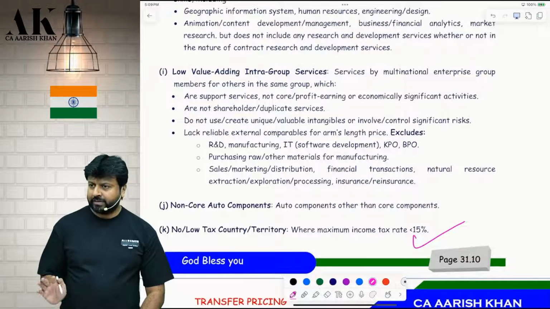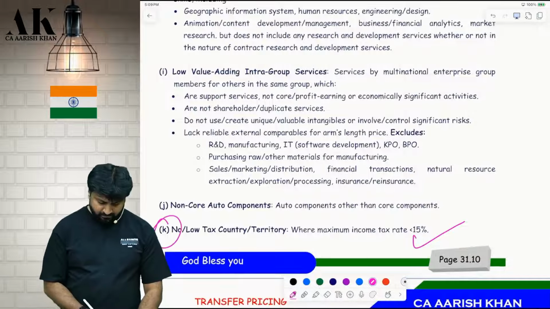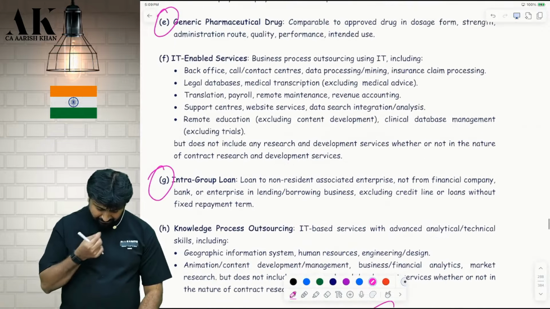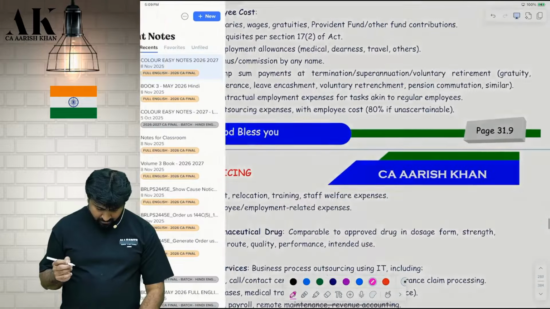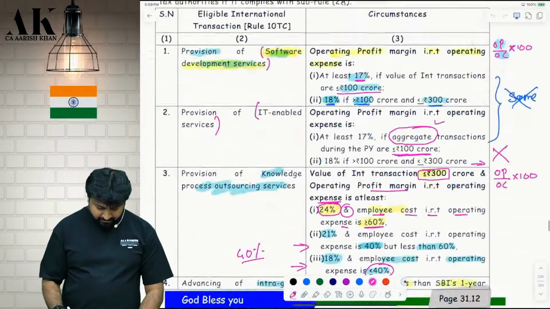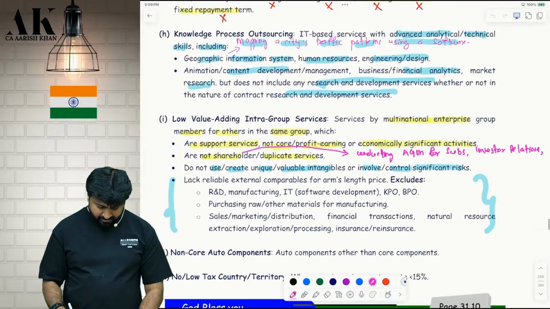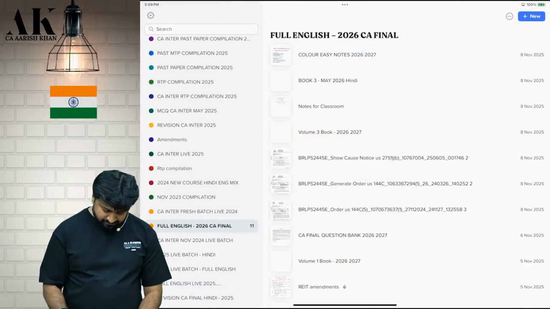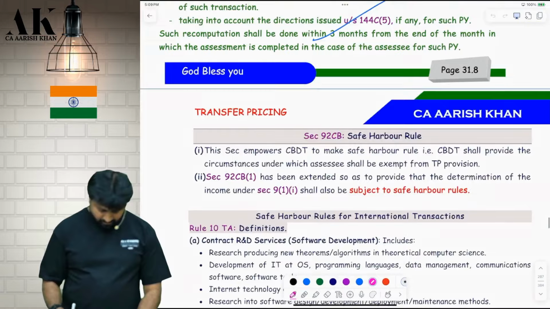Low tax, I've already told you, correct? Low value adding services also they have not asked ever. Yes, at least remember these things on the day of examination. While studying, you can study everything, but during the examination, at least try to remember these many things, please. Okay.